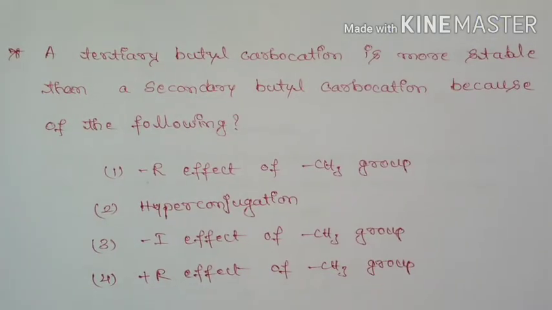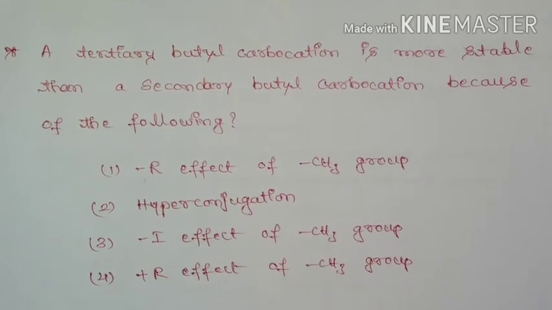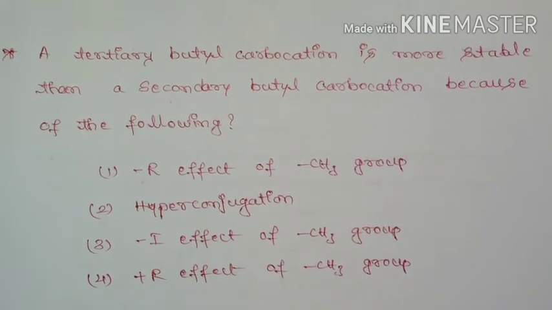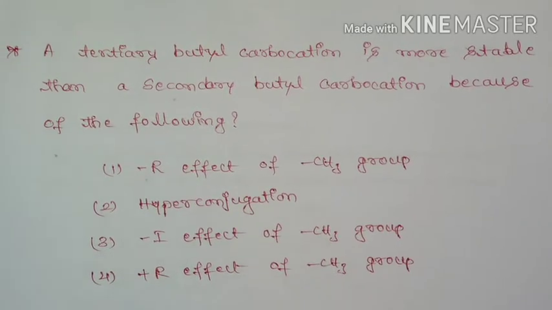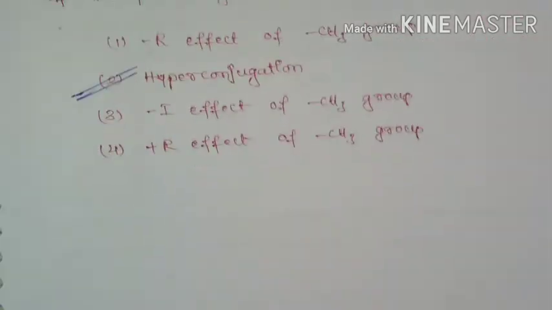So second question is, a tertiary butyl carbocation is more stable than a secondary butyl carbocation because of the following: minus R effect of CH3 group, hyperconjugation, minus I effect of CH3 group, plus R effect of CH3 group. So correct answer is hyperconjugation.